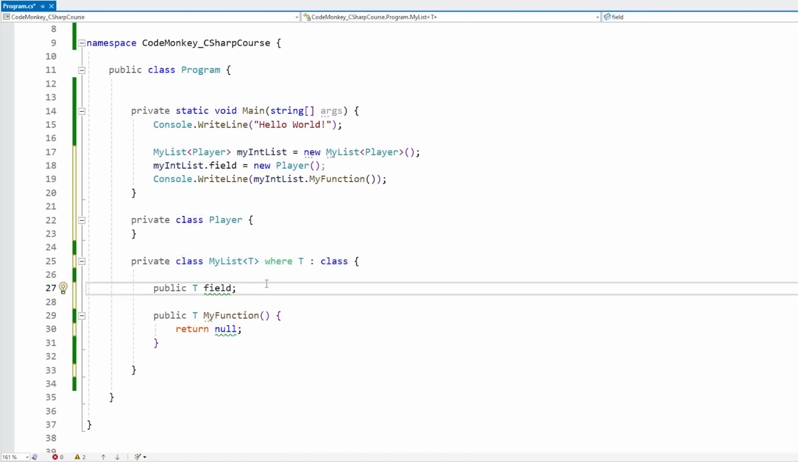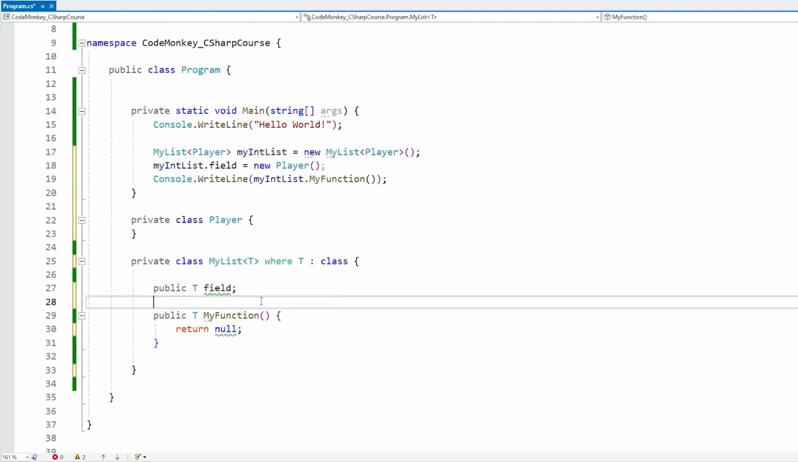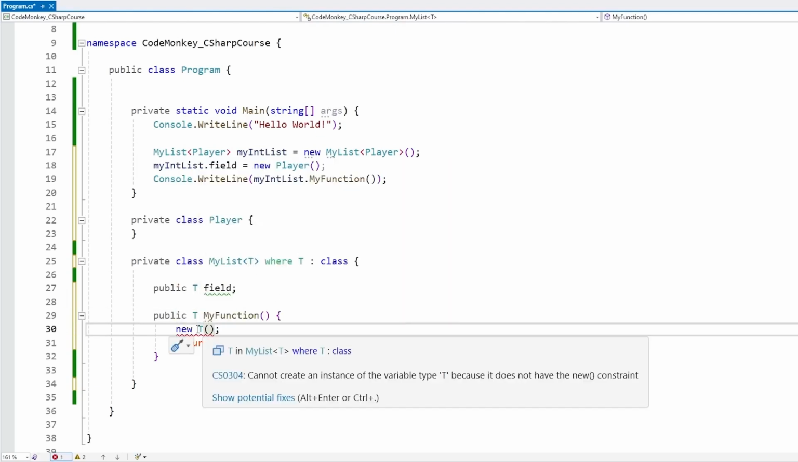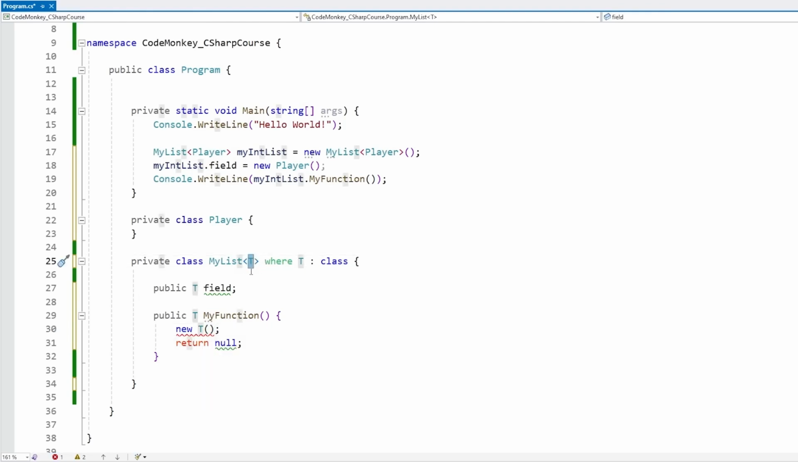Then another interesting constraint is, let's say for example, we want to construct whatever type we use here. Right now, on this function, if I try to do new T, nope, there's an error. Again, we cannot do it because we have no guarantee that whatever type we use has some kind of constructor. In order to make that work, we can apply another constraint. In this case, this one is named new, just like this.